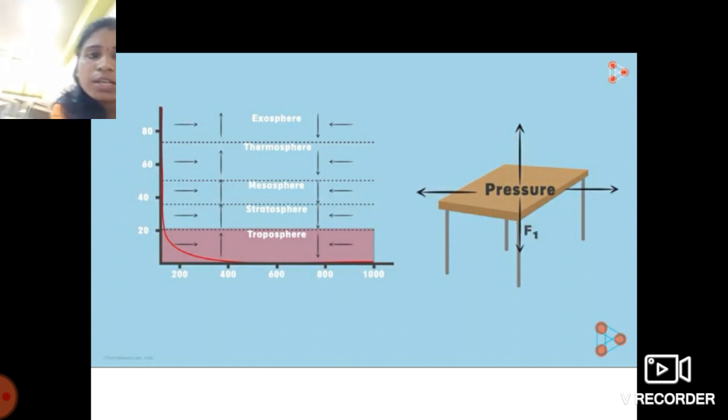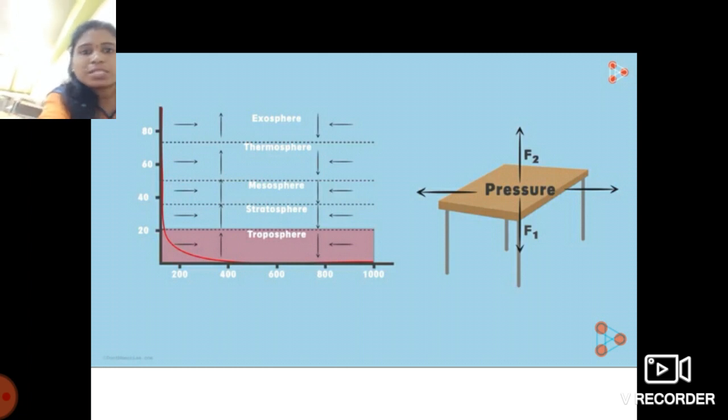So if the downward pressure is pushing the table surface with great force, then the upward force, that is F2, also pushes the table with the same force. Both these forces balance each other.